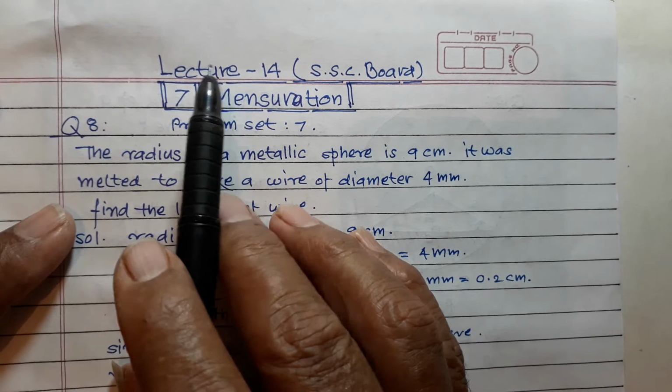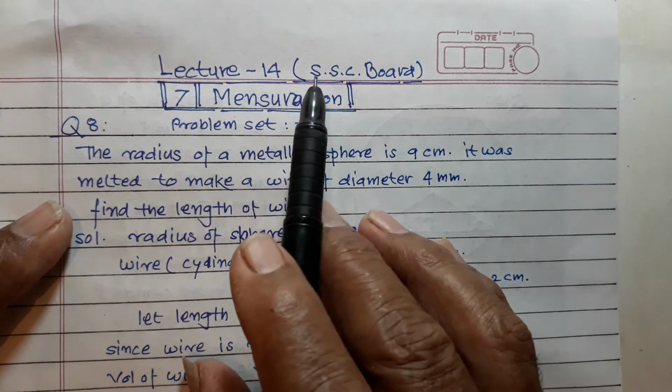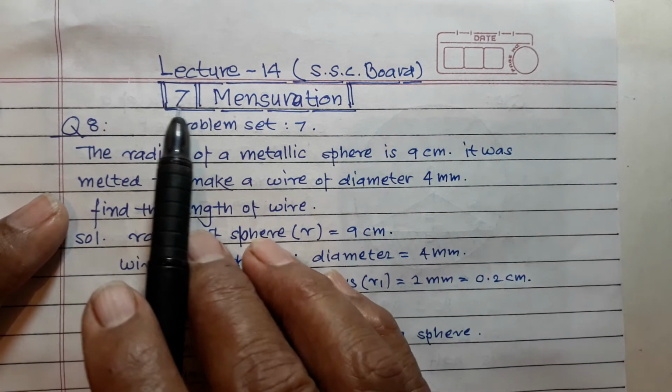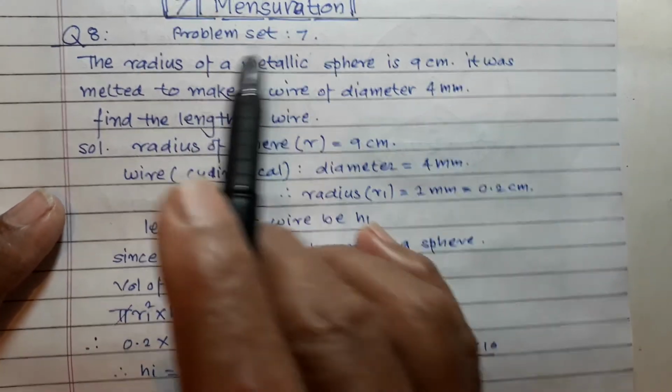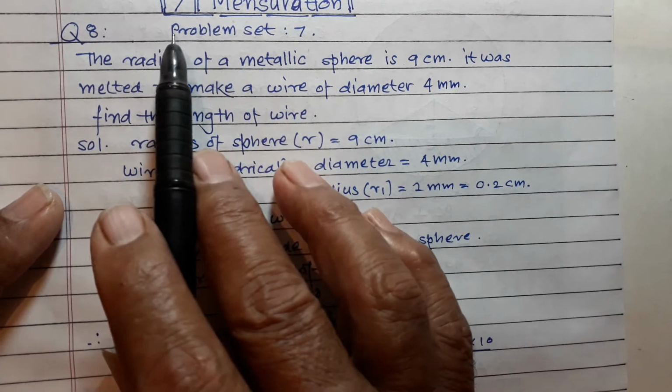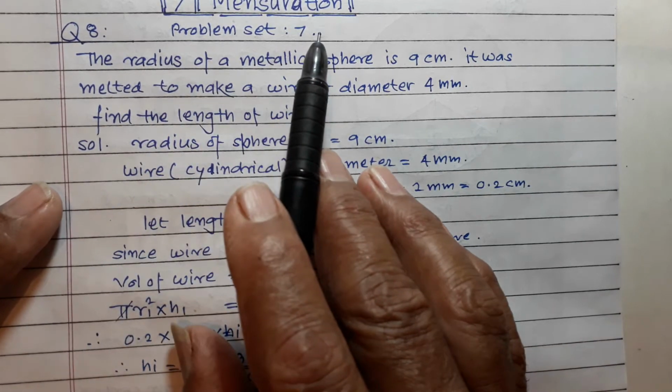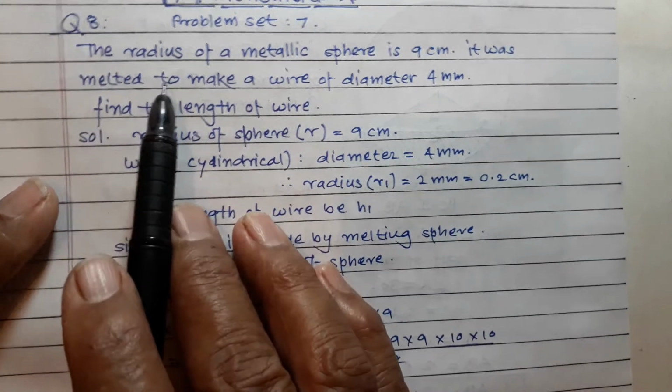Hello my dear student, lecture number 14 for SSC board, chapter number 7, mensuration. In this lecture I am going to explain you some examples from problem set 7, question number 8.